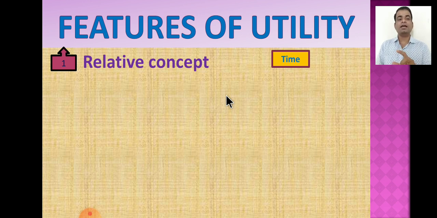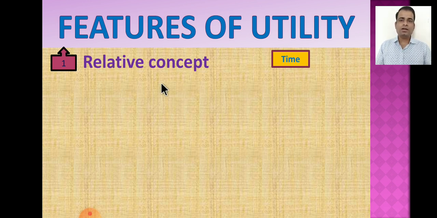So it is related with time. It is a time relative concept. The concept of utility is time relative. It means the utility of a commodity may change due to a change in time. Here we may take an example of how utility is related with time.